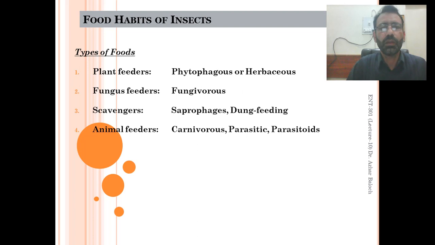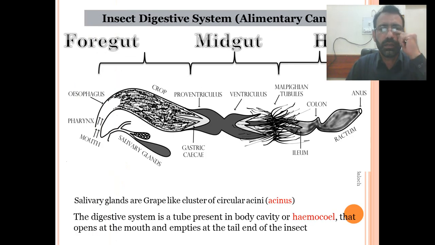This was all about the feeding habits of different insects. Generally, the insect digestive system is also known as the alimentary canal, and this alimentary canal is divided into three regions or three parts: foregut, midgut, and hindgut. Here we have a complete alimentary canal that is starting from the mouth and ending at the anal part of the insect. This is collectively called the digestive system or alimentary canal of an insect.